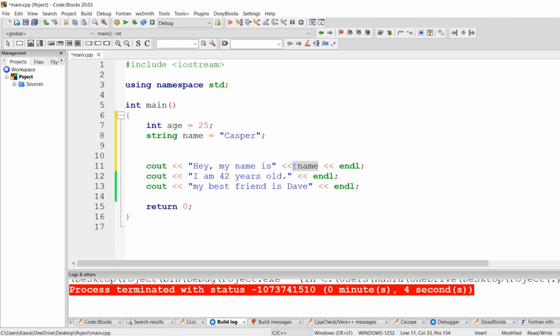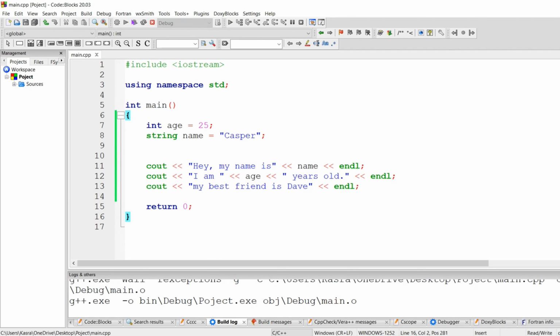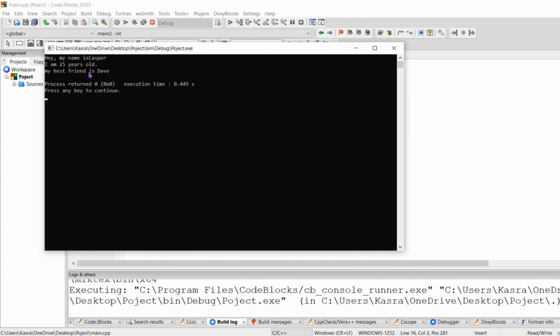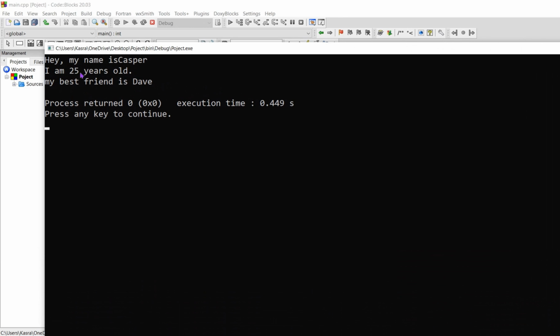After that, my age. I want to change my age from 42 to 25. So I delete 42. I divide this message into two parts. I am, two less-than signs, age. Again, two less-than signs and a double quotation for years old. Now I run the project. As you can see, my age and my name are changed.